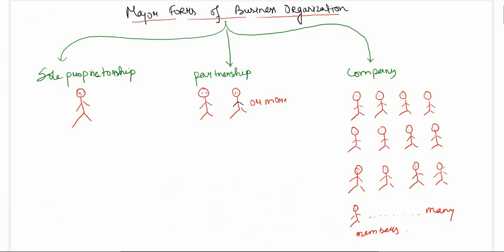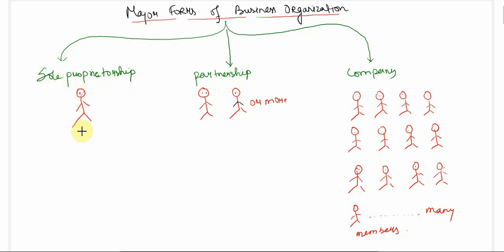We have three major forms of business organization. The first one is sole proprietorship, which we learned in class 11, so I'll just recap it. Sole proprietorship means there is only one owner, one member. He is the one who invests all the capital. If the business is run by one member, then it's known as sole proprietorship.